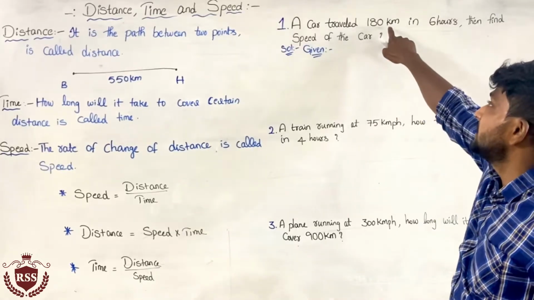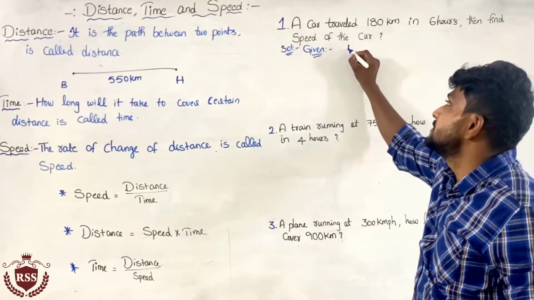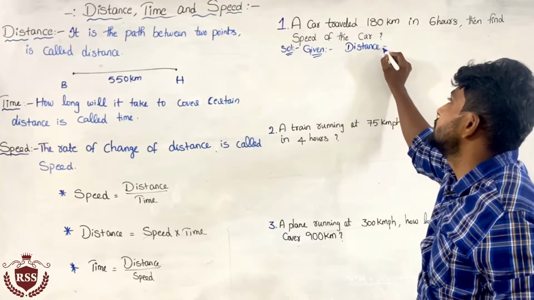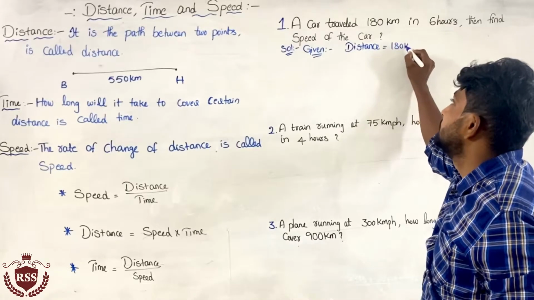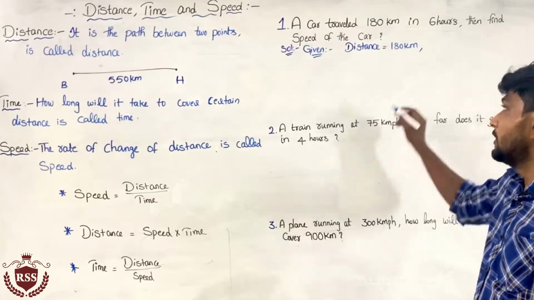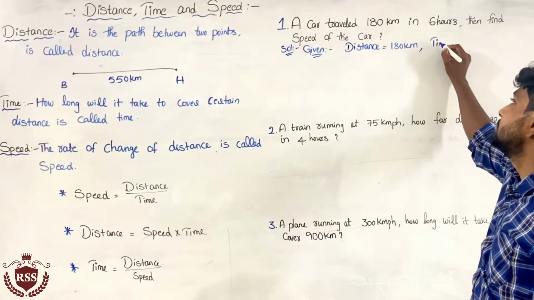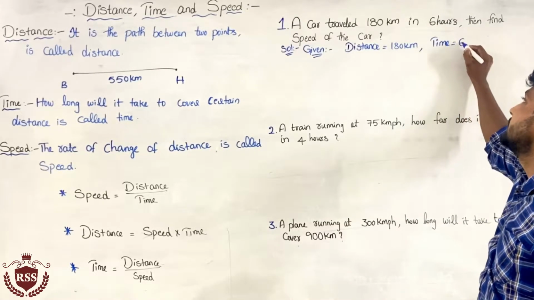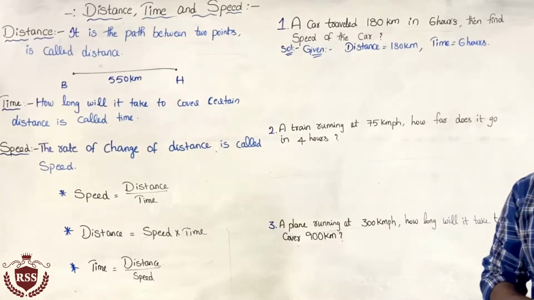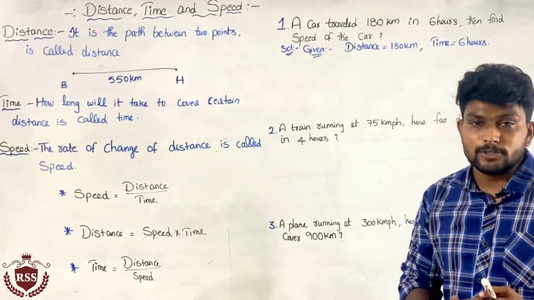Here 180 kilometers is the distance. They have given distance equals 180 kilometers. And hours means what? Time. Time is in terms of hours or seconds. One thing you need to remember: if distance is in kilometers, time should be in hours; if in meters, time should be in seconds.